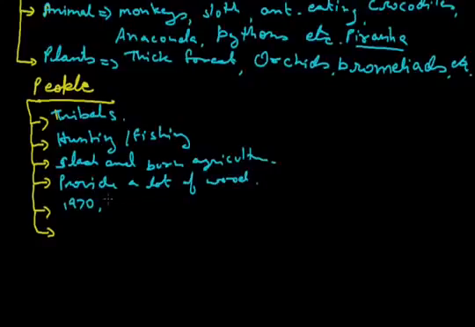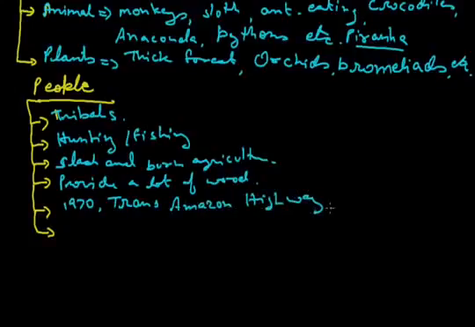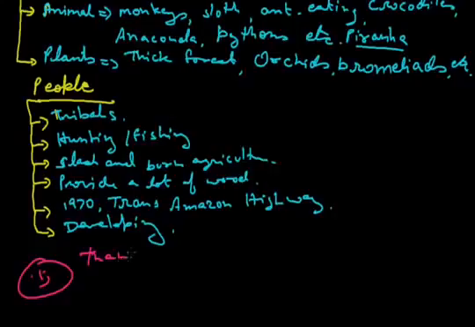In 1970, the government of Brazil made the Trans Amazon highway, and this made all parts of the rainforest accessible. Now aircraft and helicopters are also used for reaching various places, so the people of these regions are now modernized. They are developing. Now they are also getting modern facilities. This is how we see one of the hot regions of the world, that is the Amazon basin, tropical region.